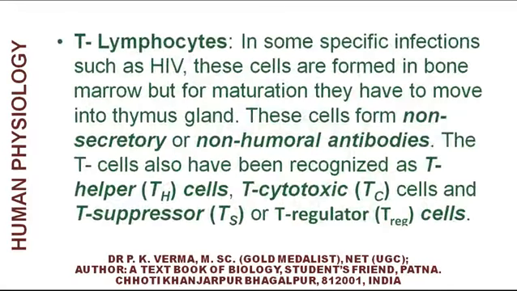The T lymphocytes, on the other hand, are formed in the bone marrow, but they become mature in thymus gland. These cells form non-secretory or non-humoral antibodies, that is, the antibodies produced by these cells are not secreted in blood plasma. The T cells also have three categories. These are T helper cells or Th cells, T cytotoxic cells or Tc cells, and T suppressor Ts or T regulatory cells, Treg cells.